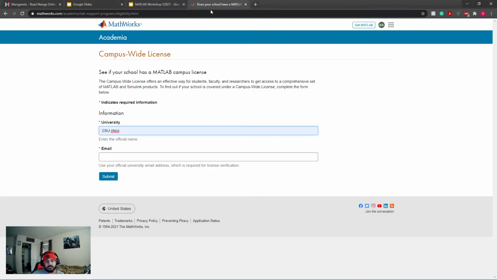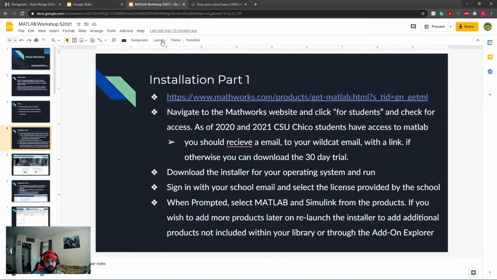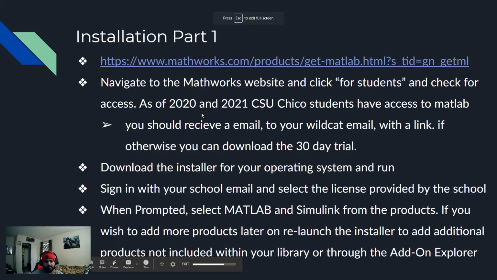Now, what you would want to do is actually install the installer, which shouldn't take that long. And after the installer is installed, what you will want to do is just open up the installer, and the first thing it should ask you to do is sign in. Now, what you want to do is just sign in with your school email and password, assuming that you used that when you created your MathWorks account.